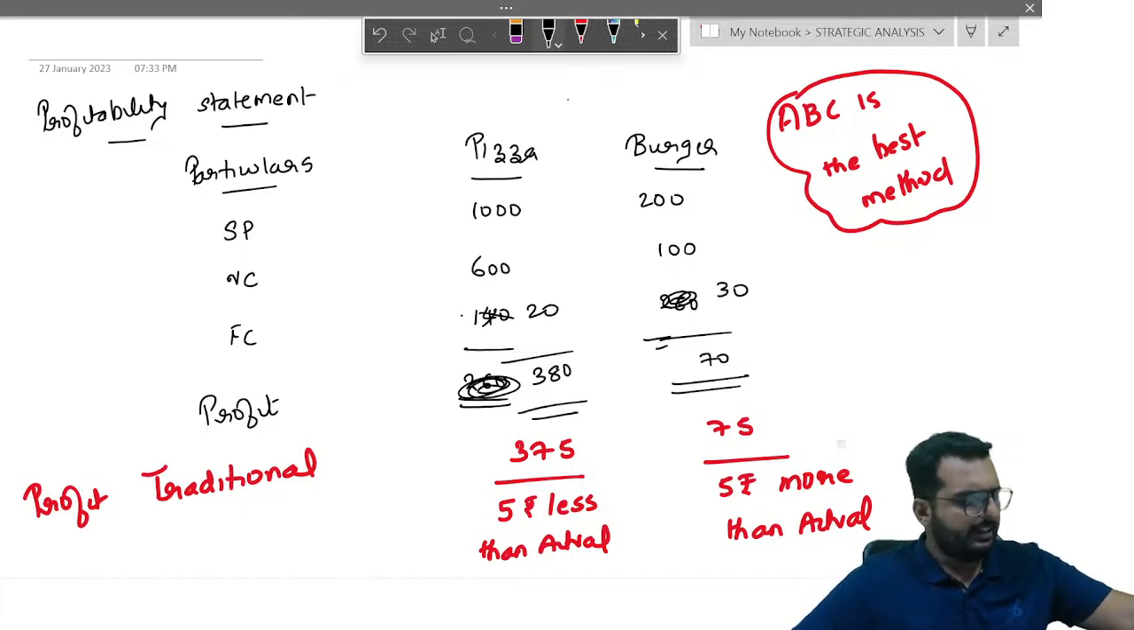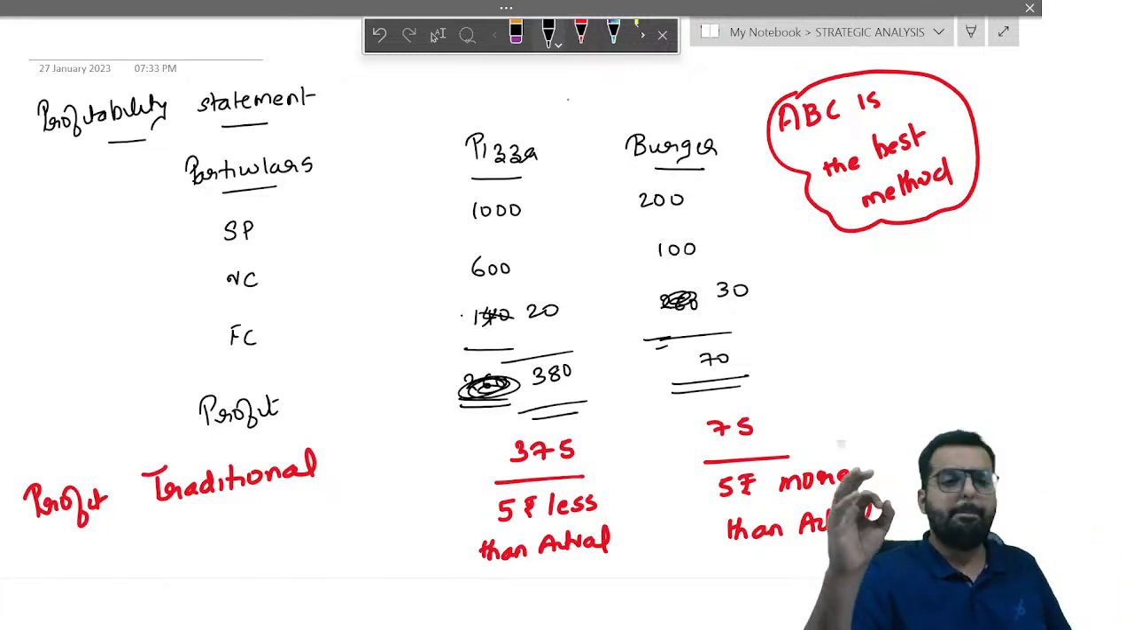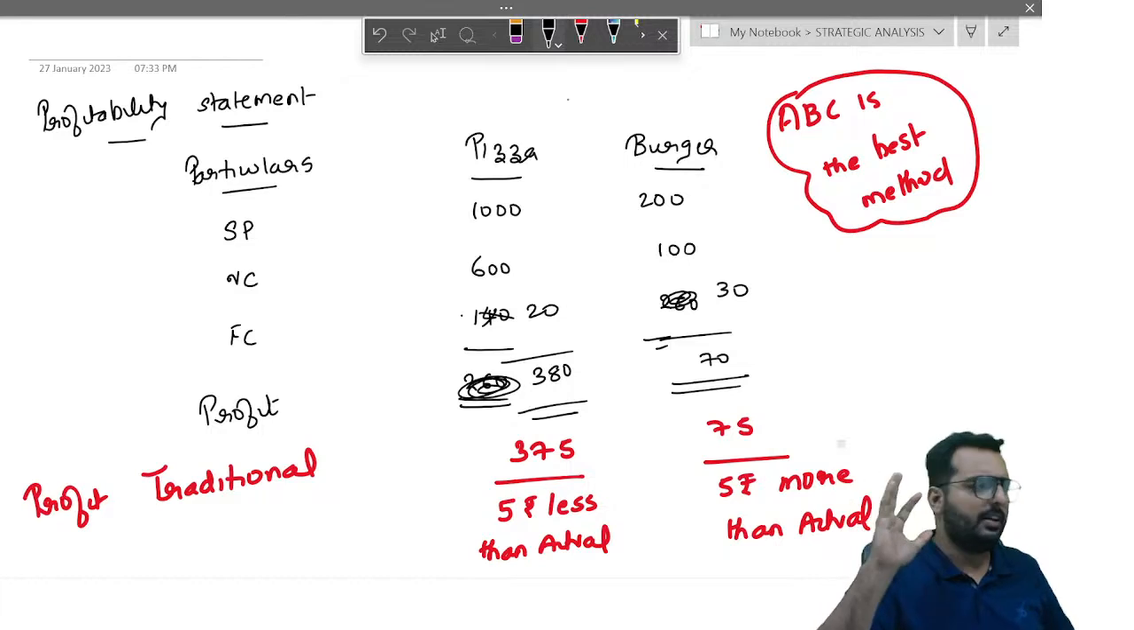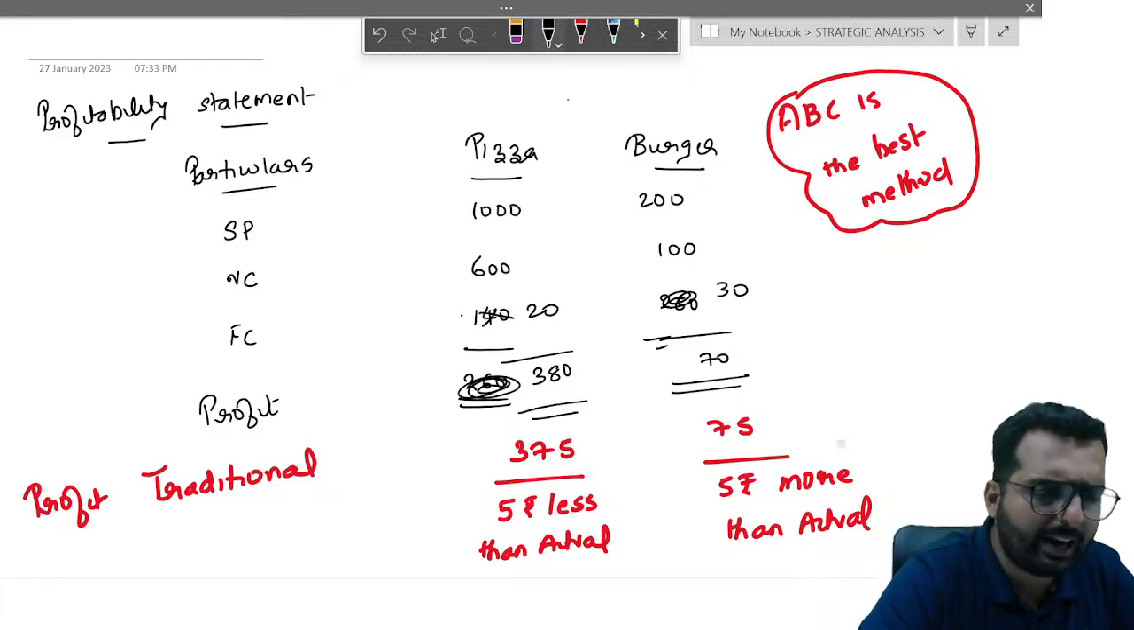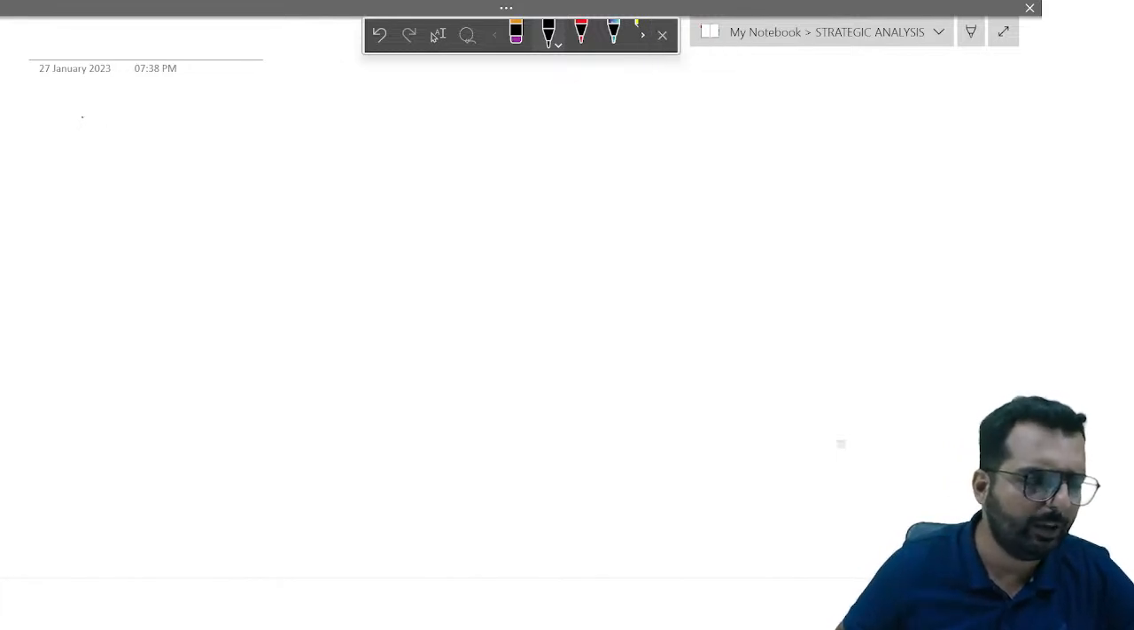I believe you're all done writing this, friends. I'm going to the next part now. So this is about activity-based costing. Everybody clear with this part? Okay. So under activity-based costing, what are we exactly doing? We are categorizing and we're doing 4 steps.